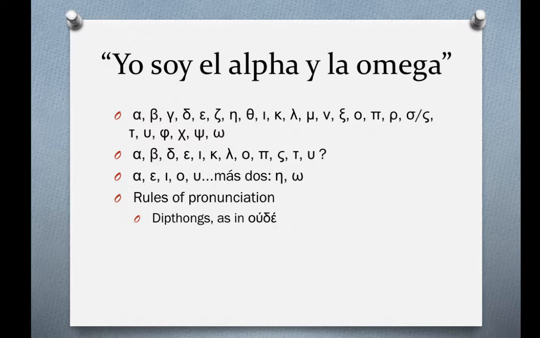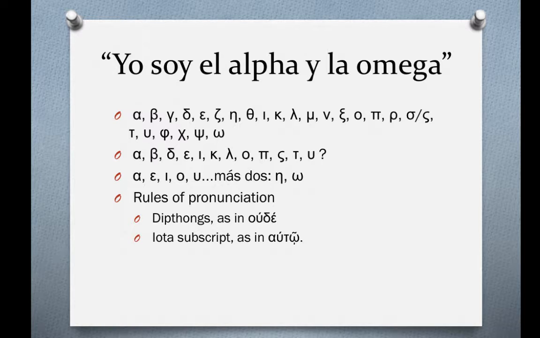One thing that we will learn about is the diphthongs. A diphthong is a combination of 2 vowels that have one sound value. They're pronounced together. A word is ou-de, which means no or not, or and not, it's a negation. It starts off with an omicron and an upsilon. Ou-de, it would be pronounced. Remember, a diphthong is 2 vowels pronounced together, so it's not like o-u-de. No, it's just ou-de, because it's a diphthong. So a diphthong is a combination of 2 vowels that are pronounced together.